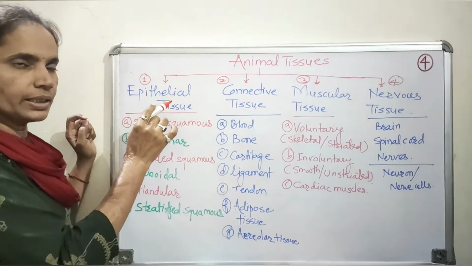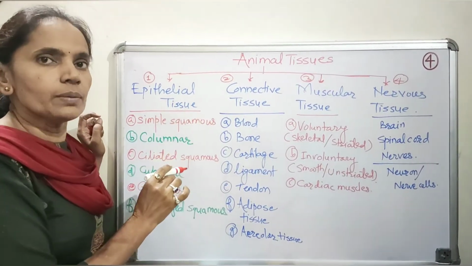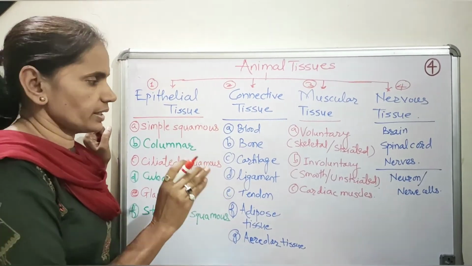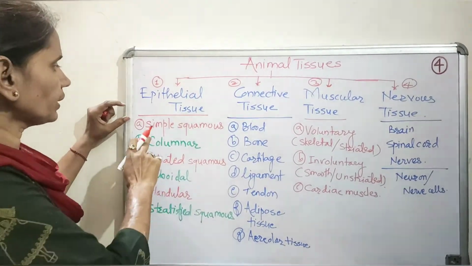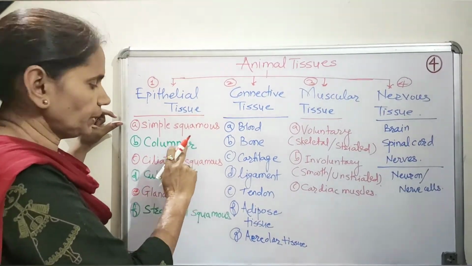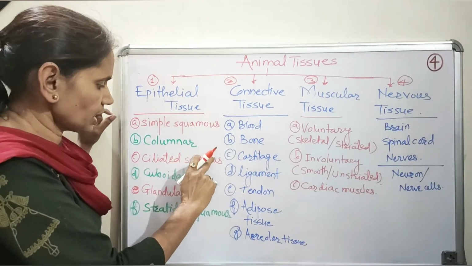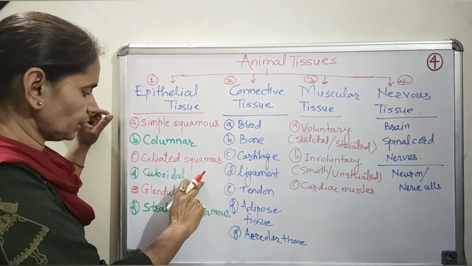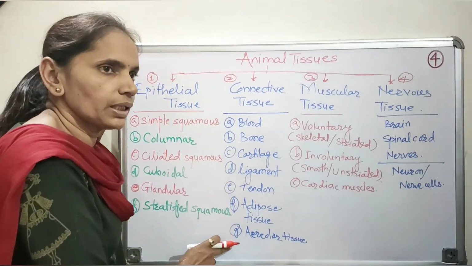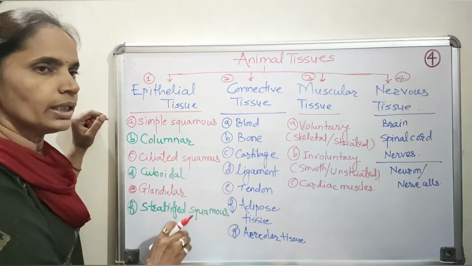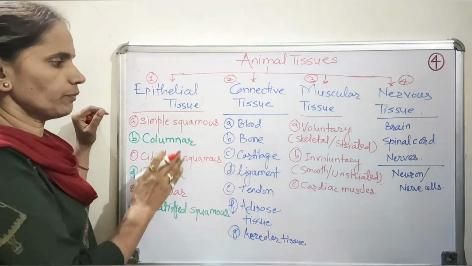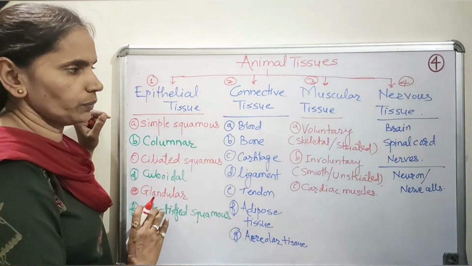Epithelial tissue can be further classified on the basis of the shape of the cell and whether there are layers of the cells, etc. So the epithelial tissue can be further classified as simple squamous epithelium, columnar epithelium, ciliated squamous epithelium, cuboidal epithelium, glandular epithelium and stratified squamous epithelial tissue. Overall the epithelial tissue forms a layer or covering and performs the overall protective function.